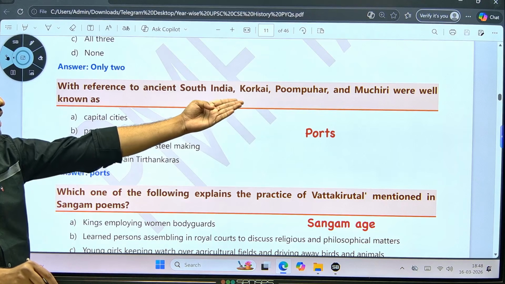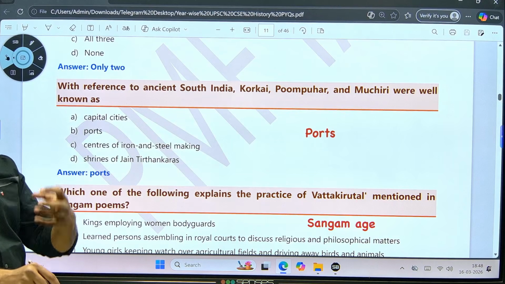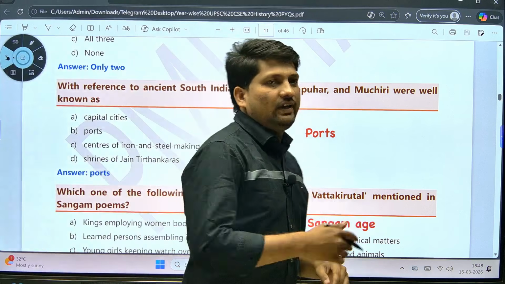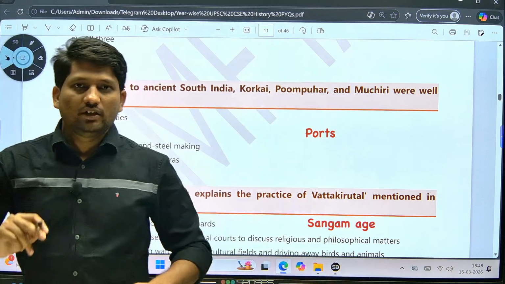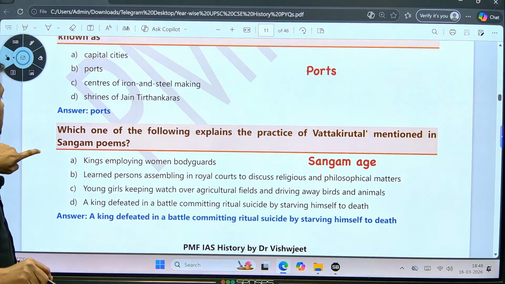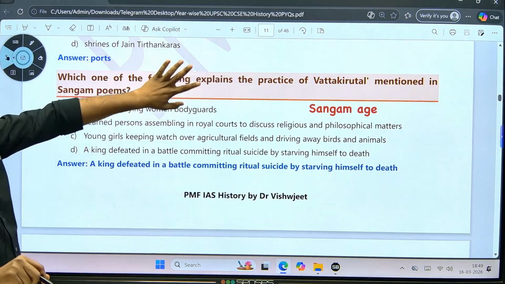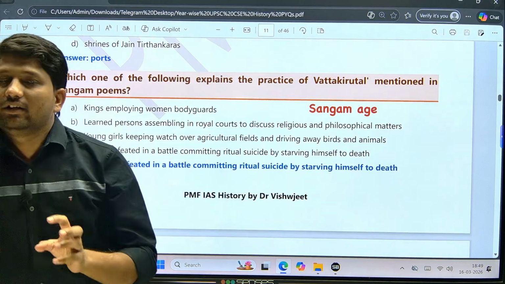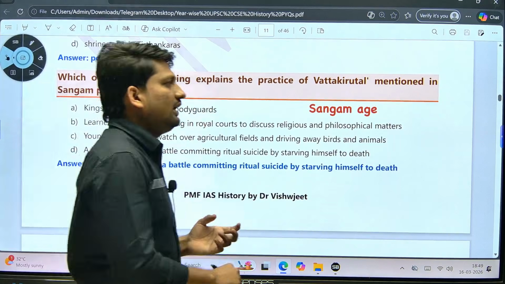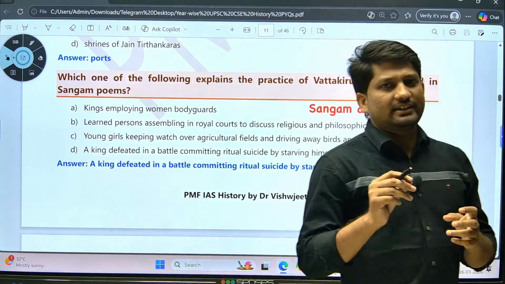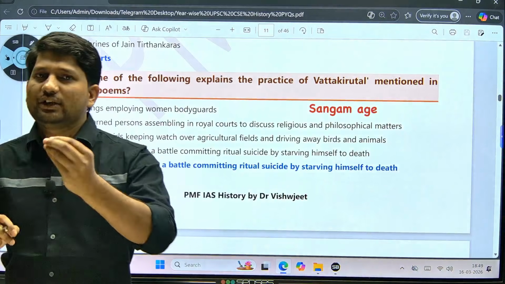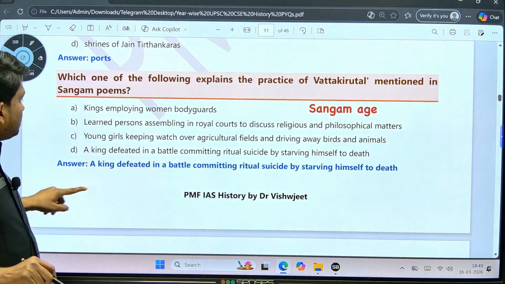They asked about Korkai, Pumpuhar, Musiri. If you know about the Sangam age, the South Indian kingdoms and their capitals, you can definitely attempt this question easily. Next, they asked one question from Sangam literature, and it was a relatively difficult question. Such questions do frequently come in UPSC. In that case, there is only one option for you: eliminate some of the options and use some logic if possible.